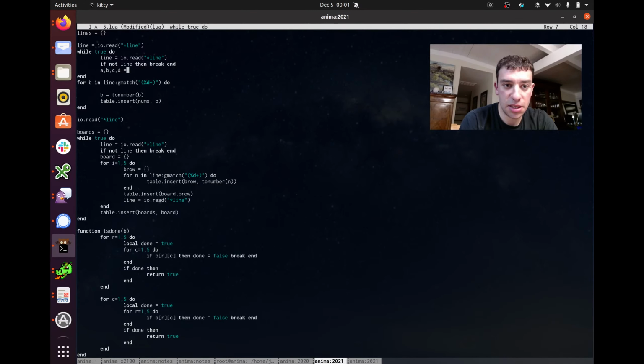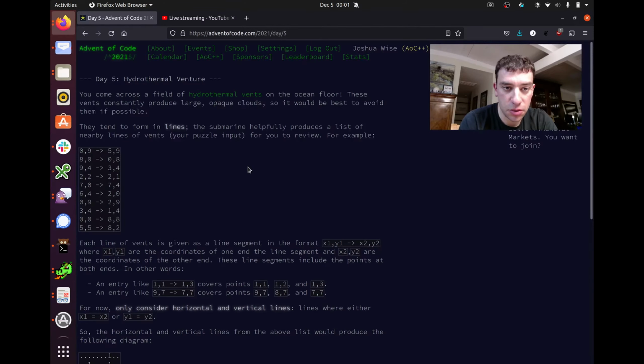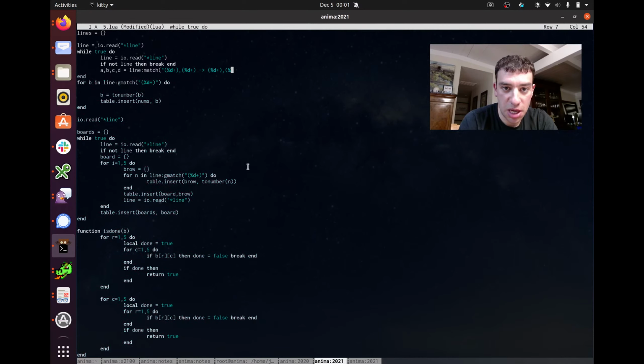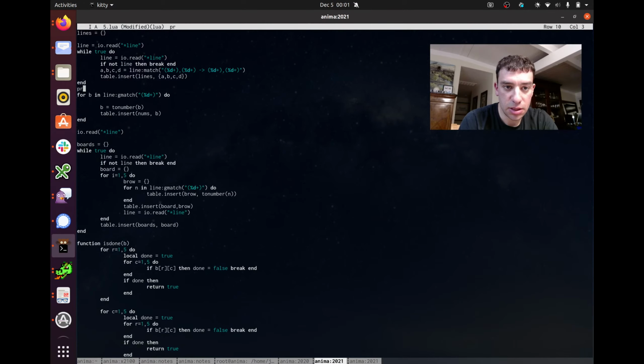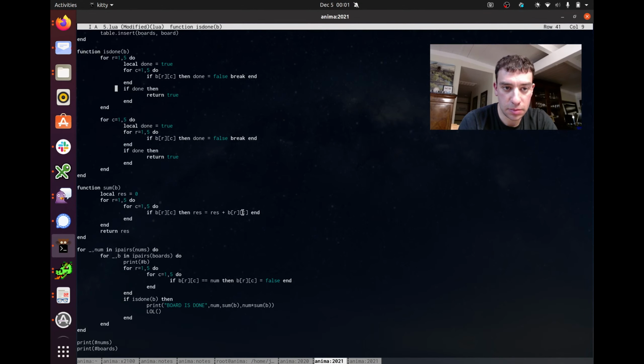A, B, C, D equals line, colon, G, match, percent D plus, comma, percent D plus, arrow, percent D plus, comma, percent D plus. Table dot insert. A, B, C, D. Why is this happening? Print lines.